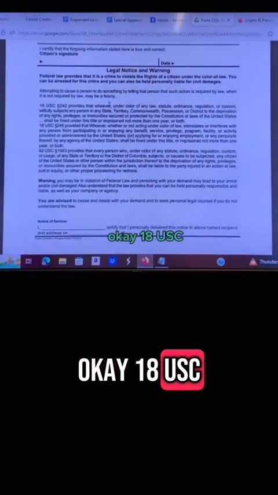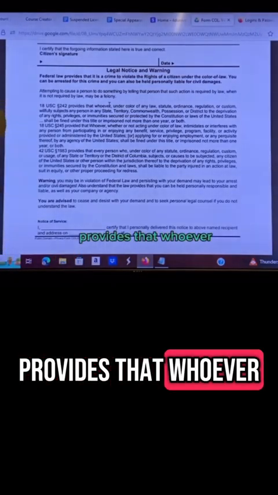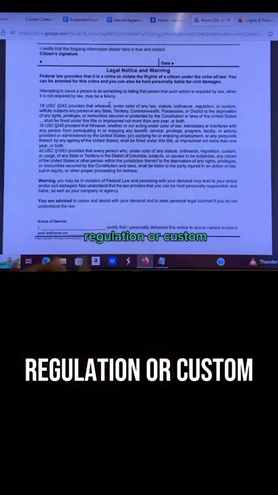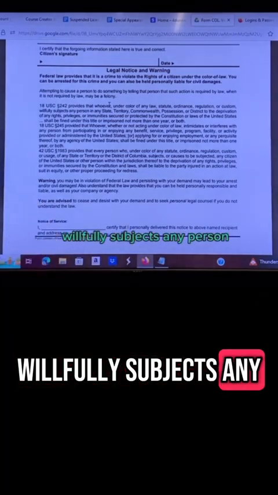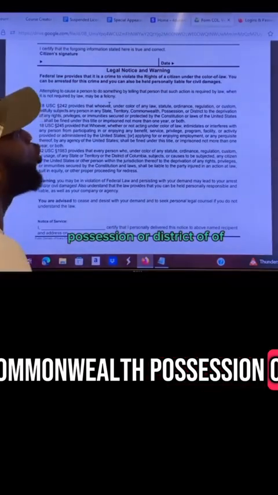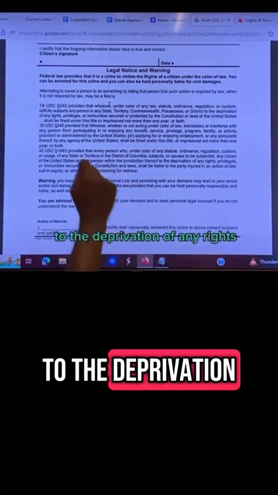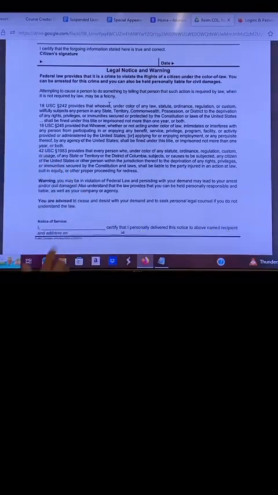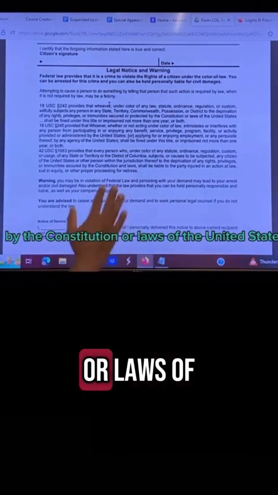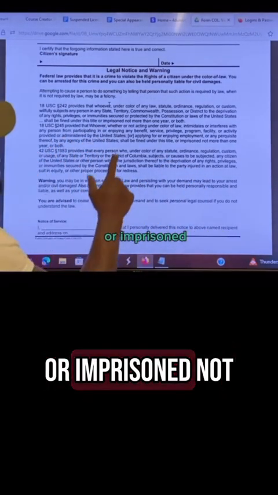Okay, 18 USC section 242 provides that whoever, under the color of law, statute, ordinance, regulation, or custom, willfully subjects any person in any state, territory, commonwealth, possession, or district, basically the District of Columbia, to the deprivation of any rights, privileges, or immunities secured or protected by the Constitution or laws of the United States, shall be fined under this title or imprisoned not more than 1 year.